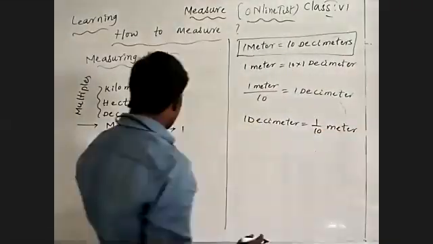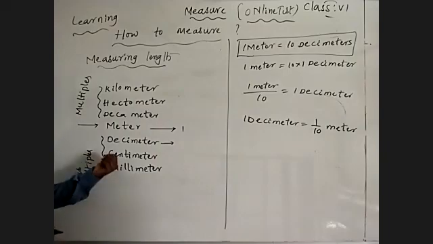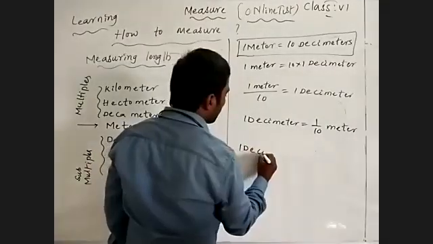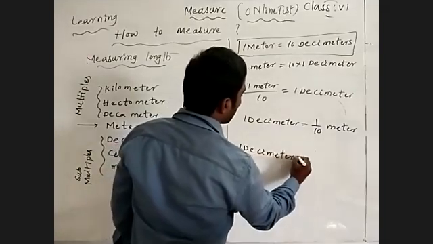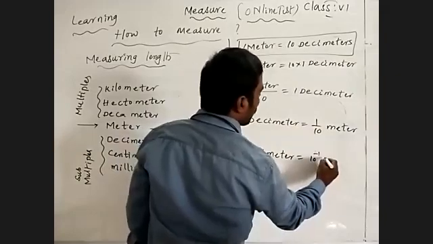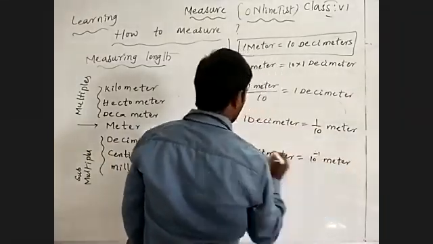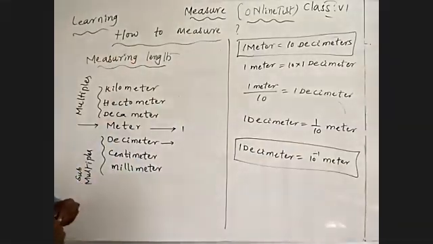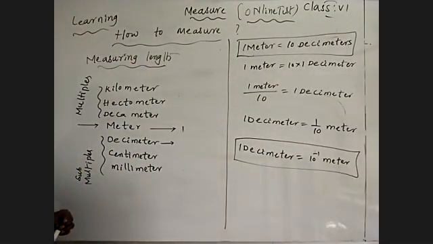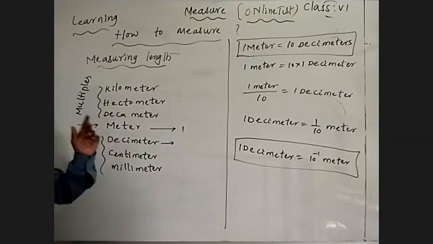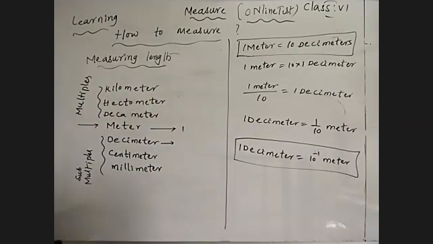Means these are the 10th part of the meter. 1 decimeter is equal to 1 by 10, writing 10 to the power of minus 1 meter. Understand? So 1 meter is equal to 10 decimeters, and 1 decimeter is equal to 10 to the power of minus 1 meter.